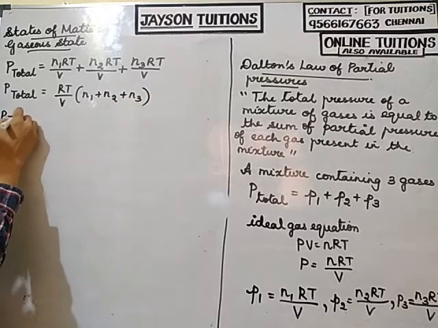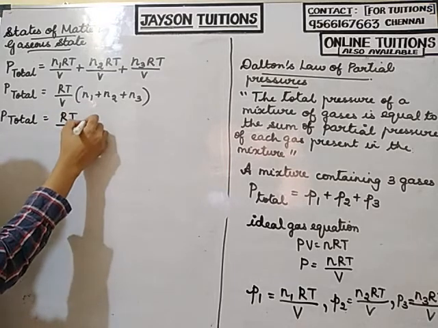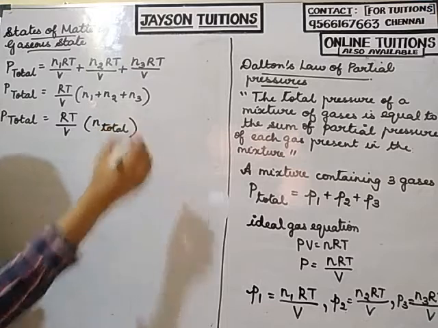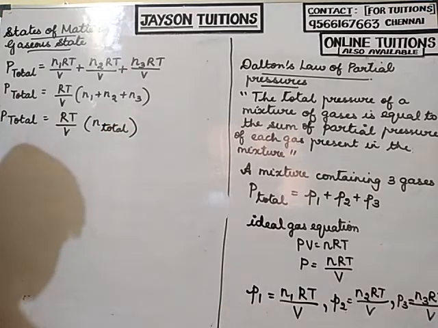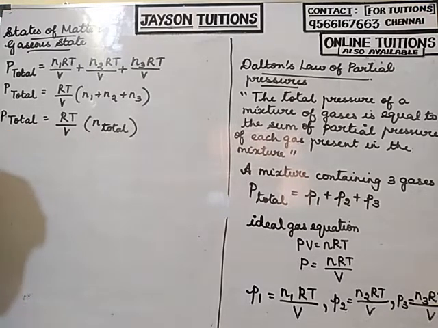So P total is equal to RT by V into N total, the total number of moles. This is Dalton's law of partial pressures.